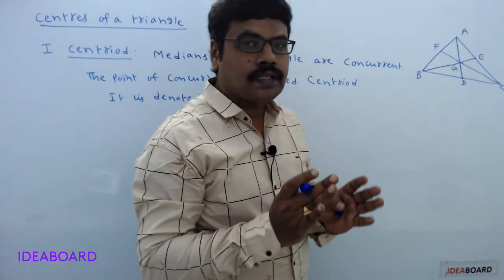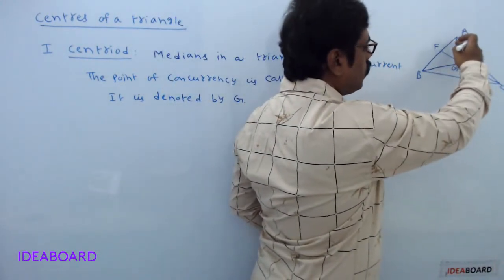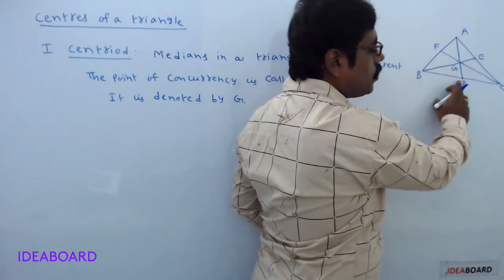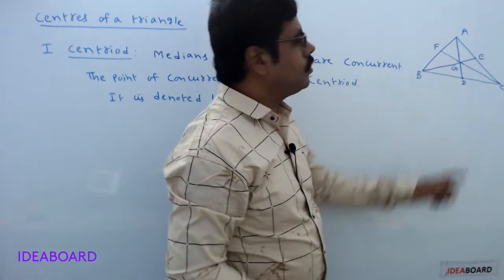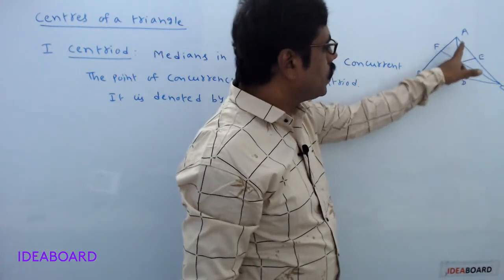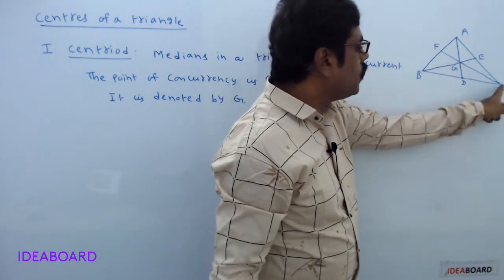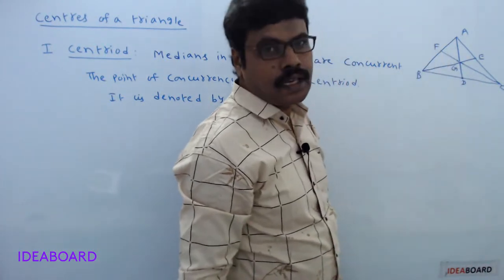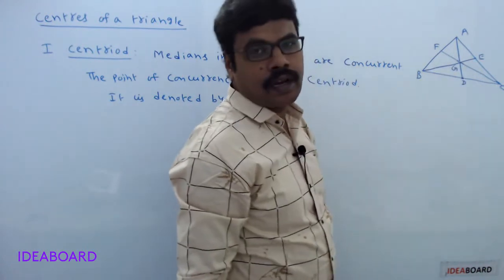See once again. First, what is the definition of median? In a triangle, the line joining of any vertex to the midpoint of its opposite side is called median. It is the median passing through the vertex A, median passing through the vertex B, median passing through the vertex C. Clearly, medians are passing through the same point.